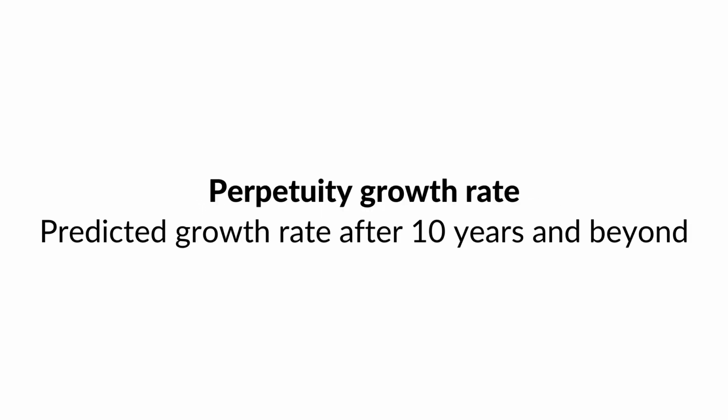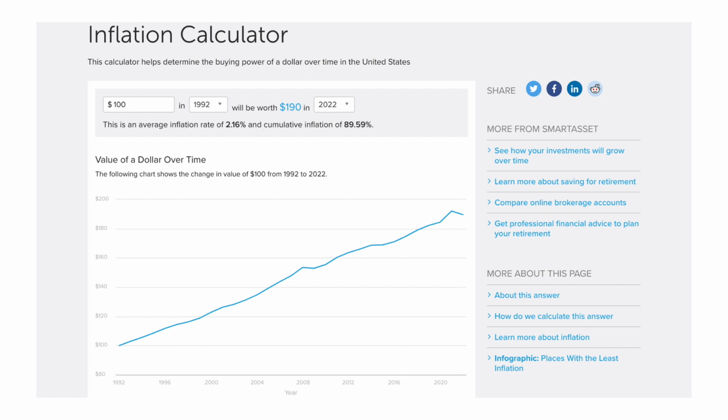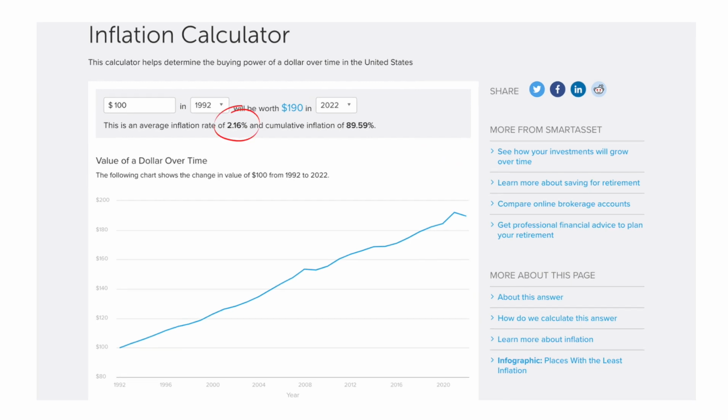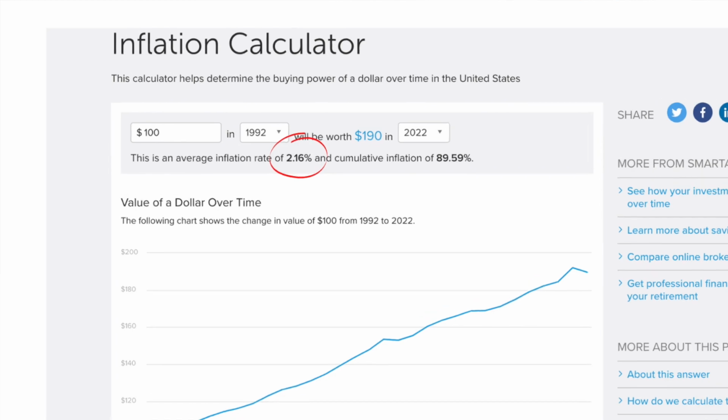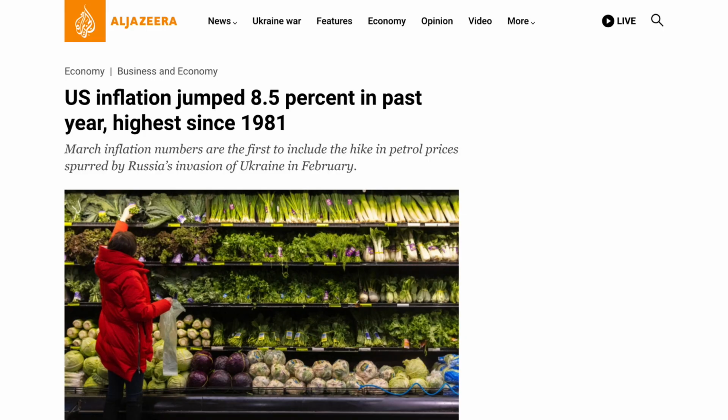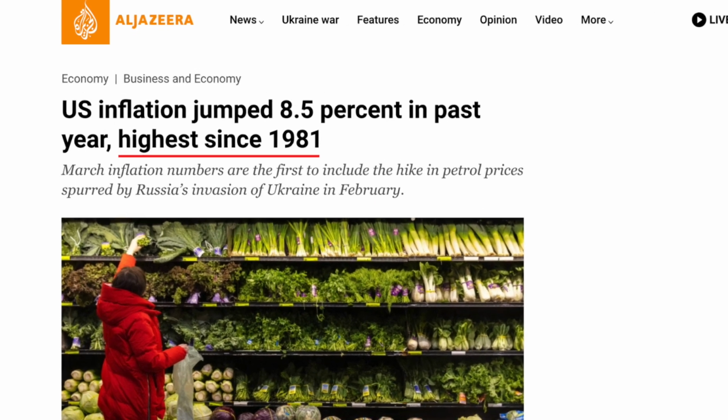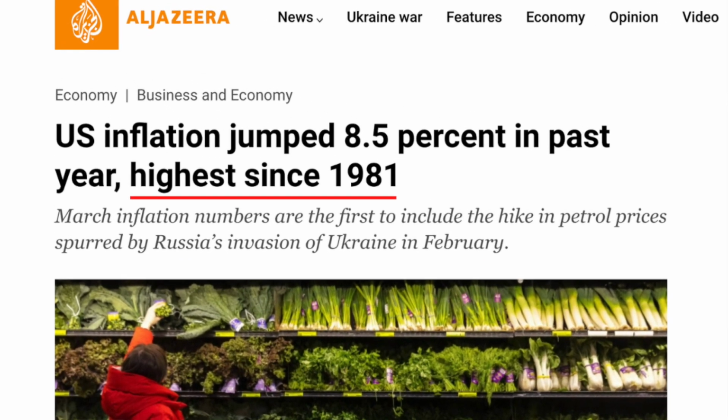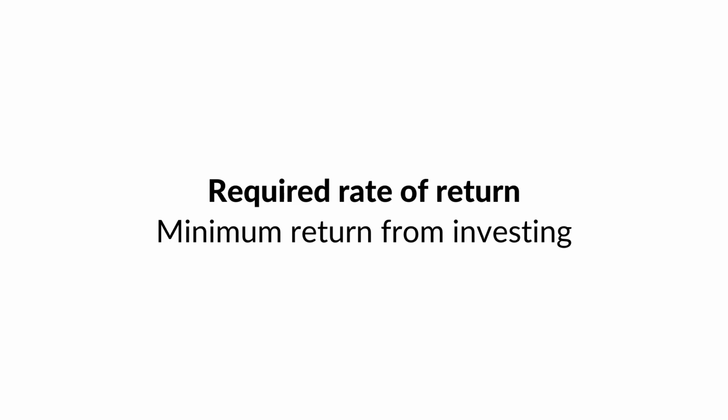This is the predicted growth rate of Alibaba after 10 years and beyond. I'm going to be conservative and assume that the business after year 10 will only grow its free cash flow in line with inflation. Looking at the past 20 to 30 years, the average US inflation is around 2%. So that's what we're going to use. I know that right now there's a lot of talk about high inflation, but over the long run, it should average out.